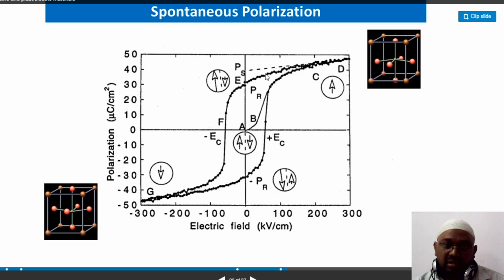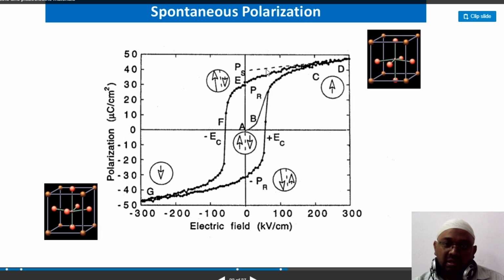You can see here it is taking a different path, not the conventional path, and it is not coming back to the origin. Slowly we can trace this out, and you get this type of figure.